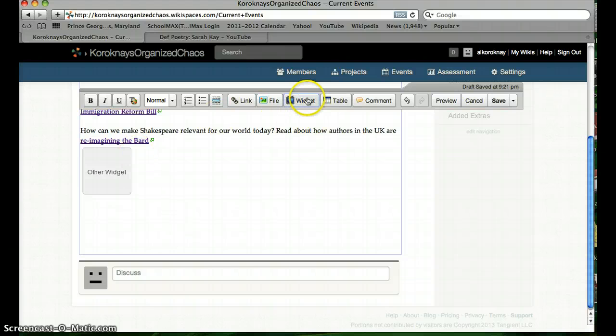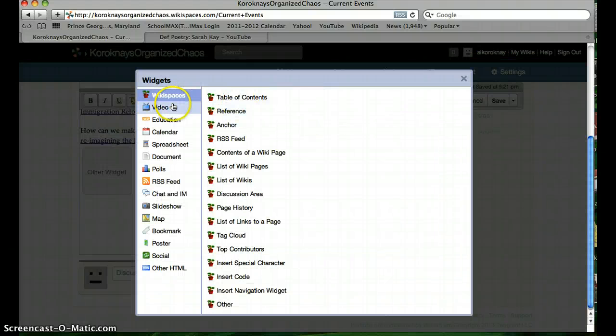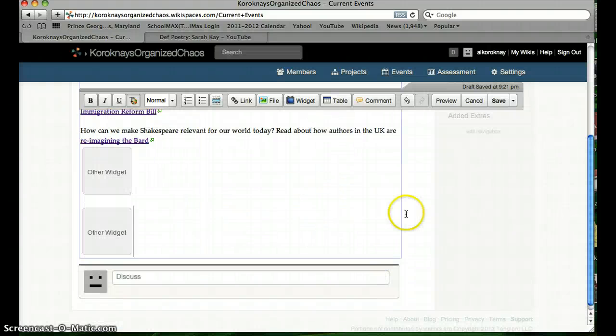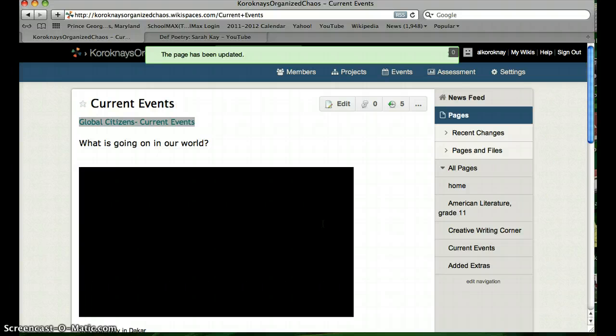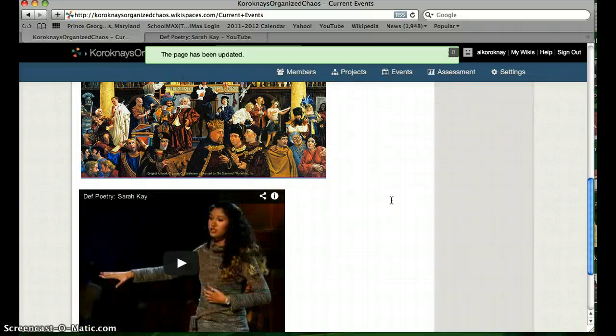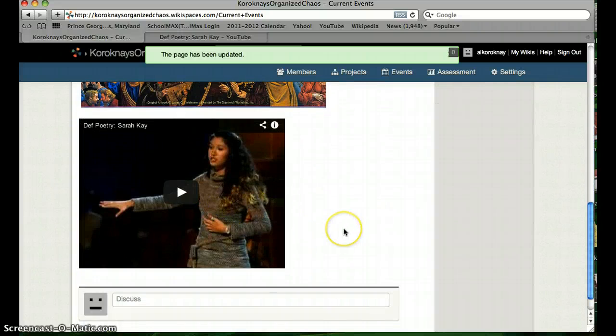So I would put in a widget. It's a video, and it's from YouTube. And so I'm just going to paste that embed HTML code, and there it is. And I can click save or preview, but I'll just click save, and it will pop up there at the bottom. So that's how you can embed a video from YouTube. It's very easy, and there she is.